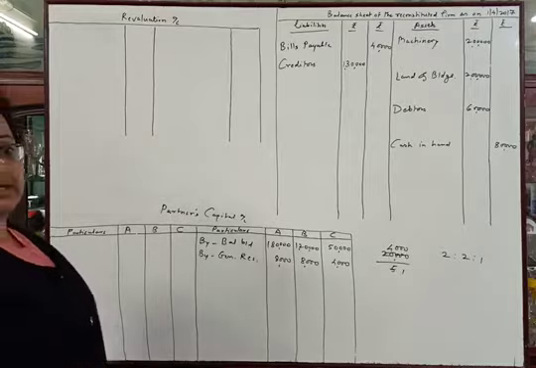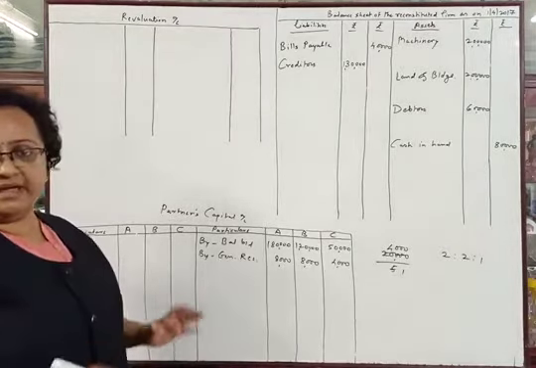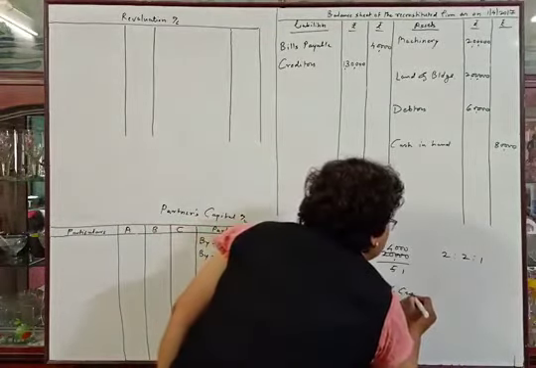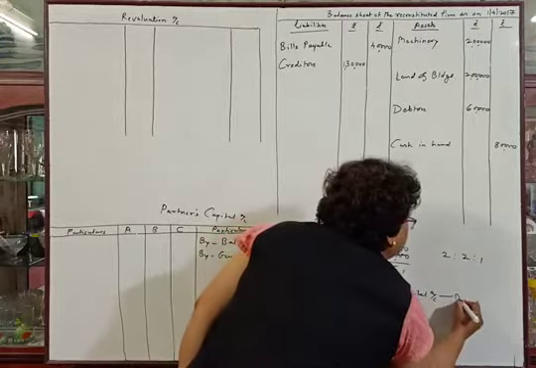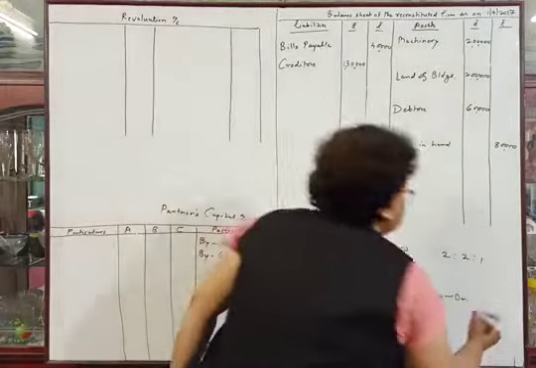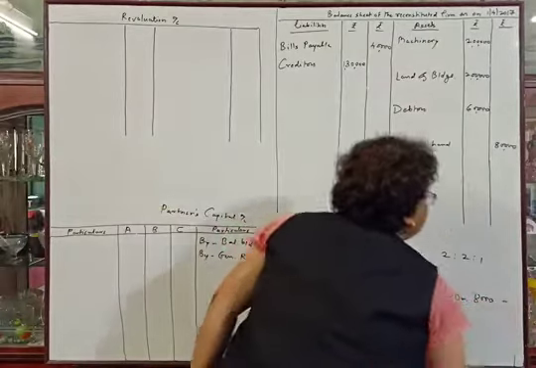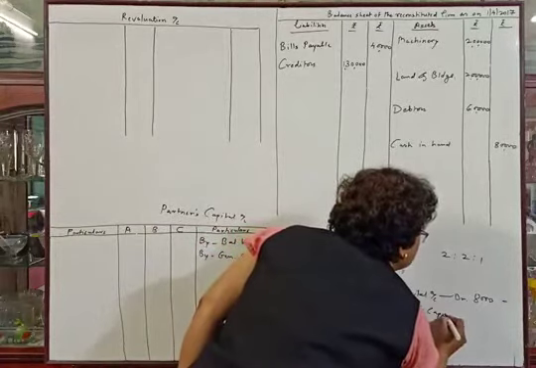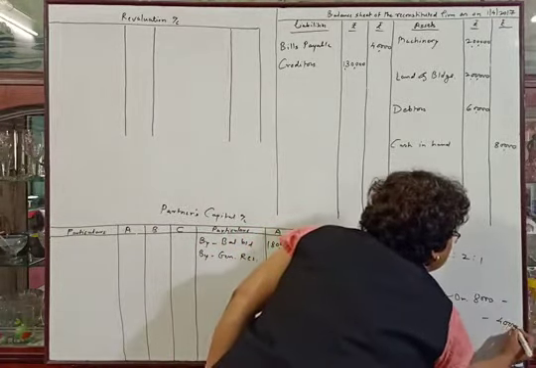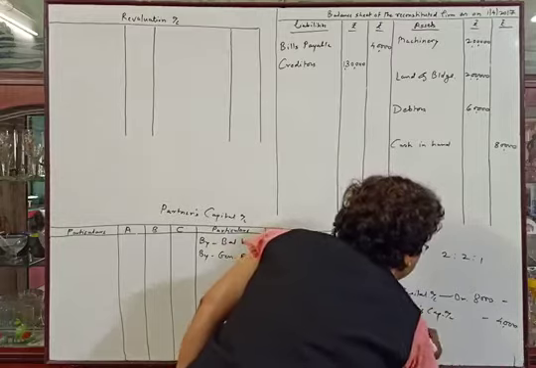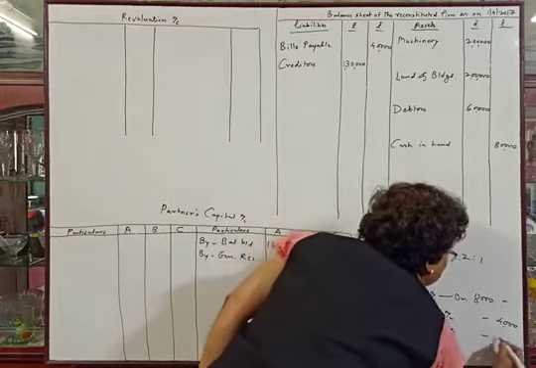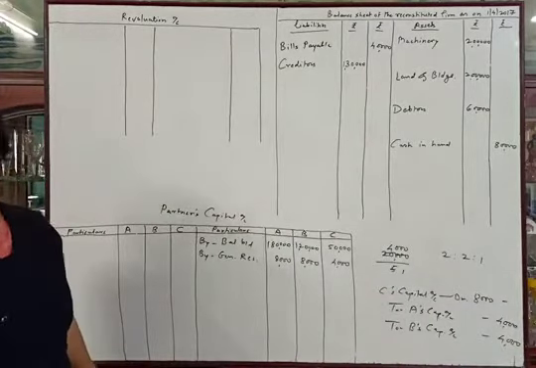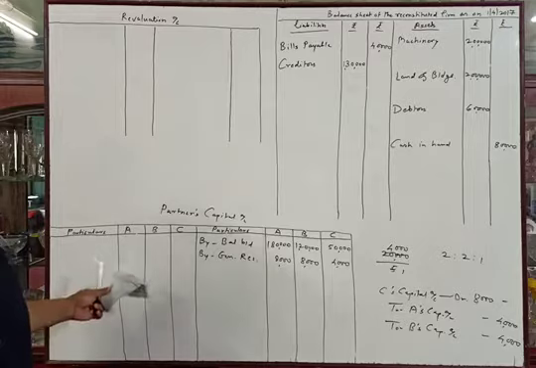We know that C is the gaining partner and A and B are the sacrificing partners. So the entry will be C's capital account debit rupees 8,000, gaining partner's capital account debit, to A's capital account 4,000 and to B's capital account 4,000.